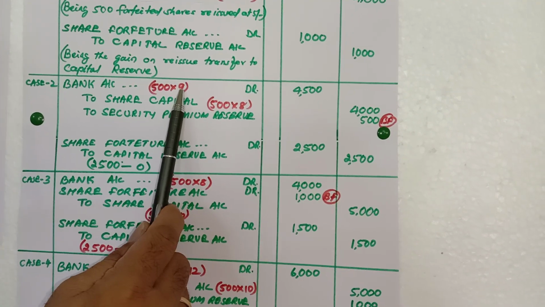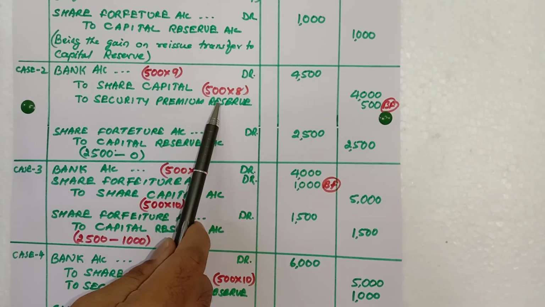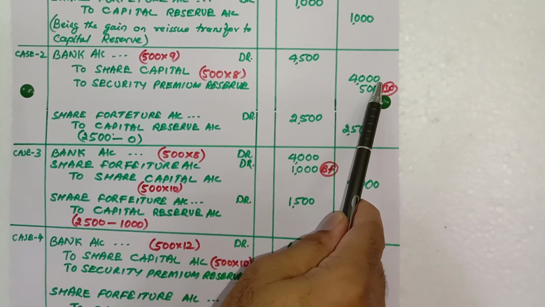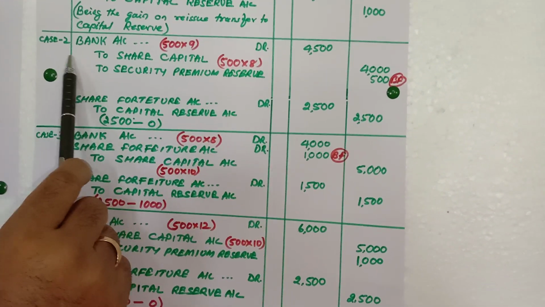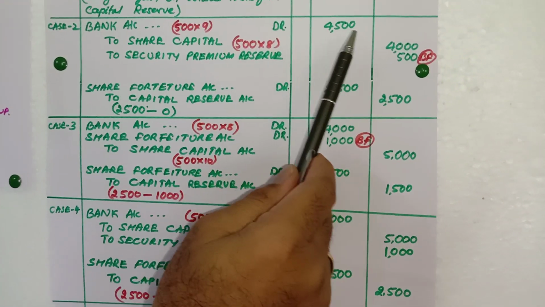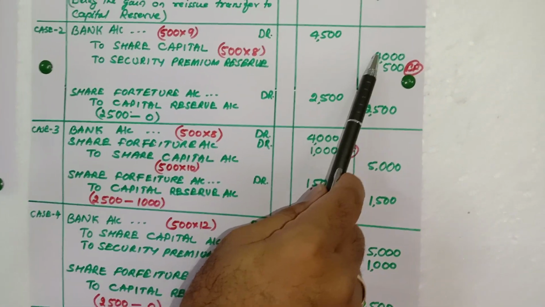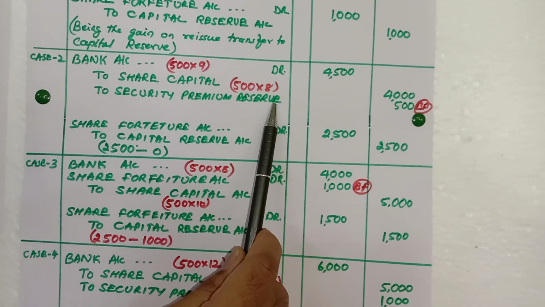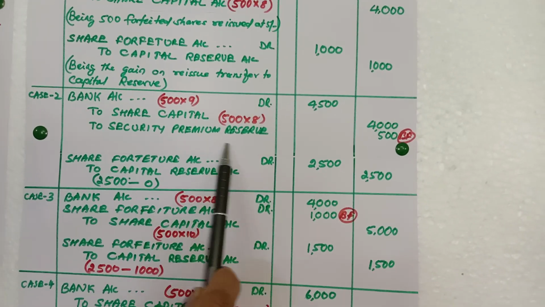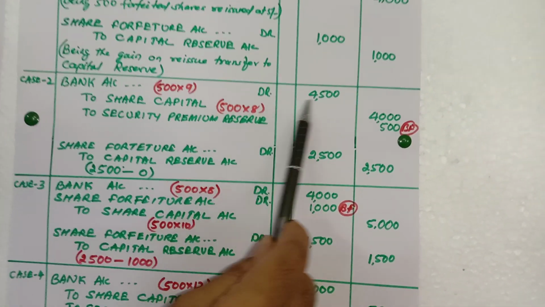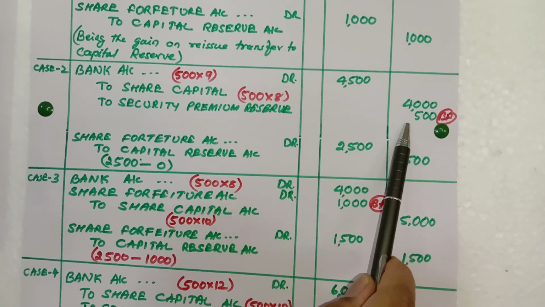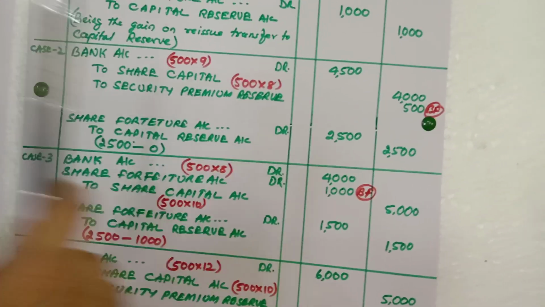So 500 into 9. And share capital, how much is your share capital? 500 into 8. So 4500. Here share forfeiture doesn't come. So here debit is more, credit is less. So the balancing figure becomes security premium. So I repeat, bank account debit, share capital account debit to security premium 500 rupees.